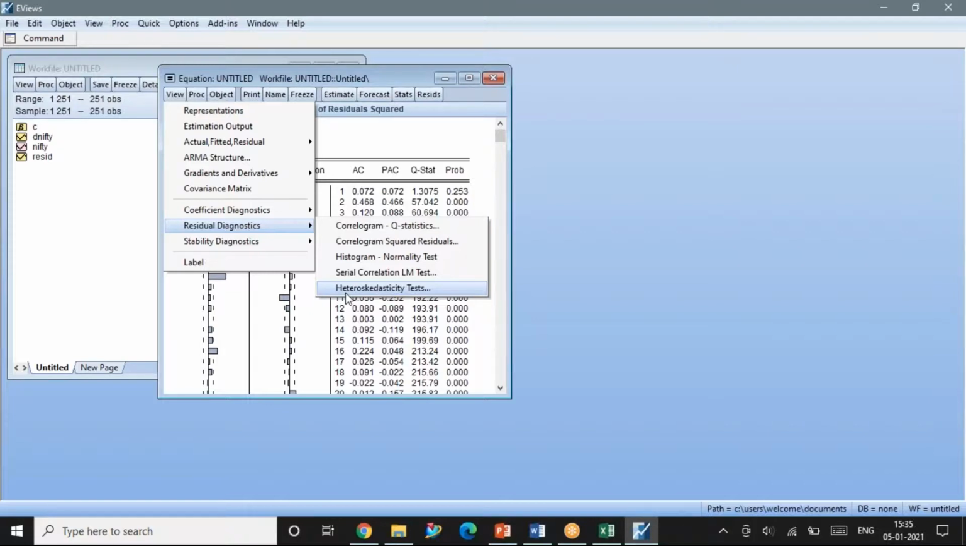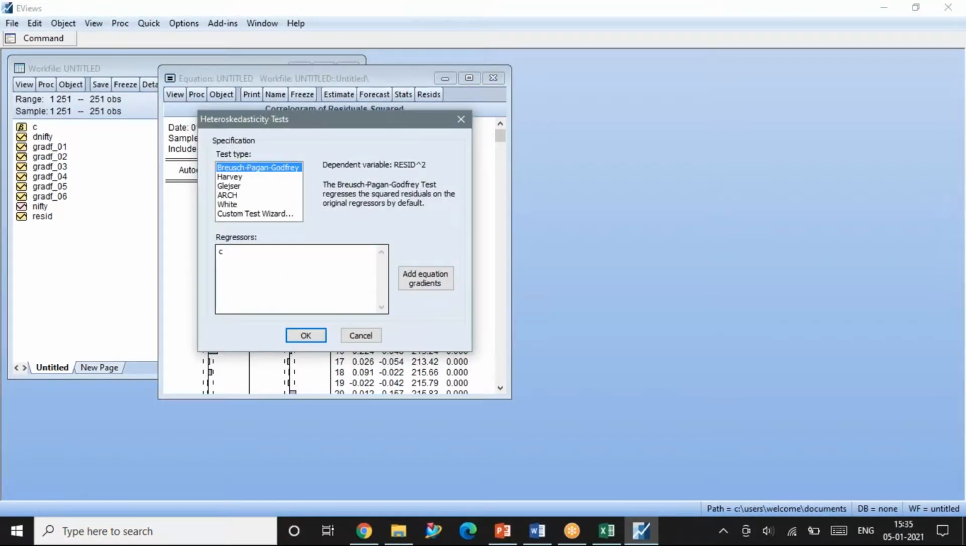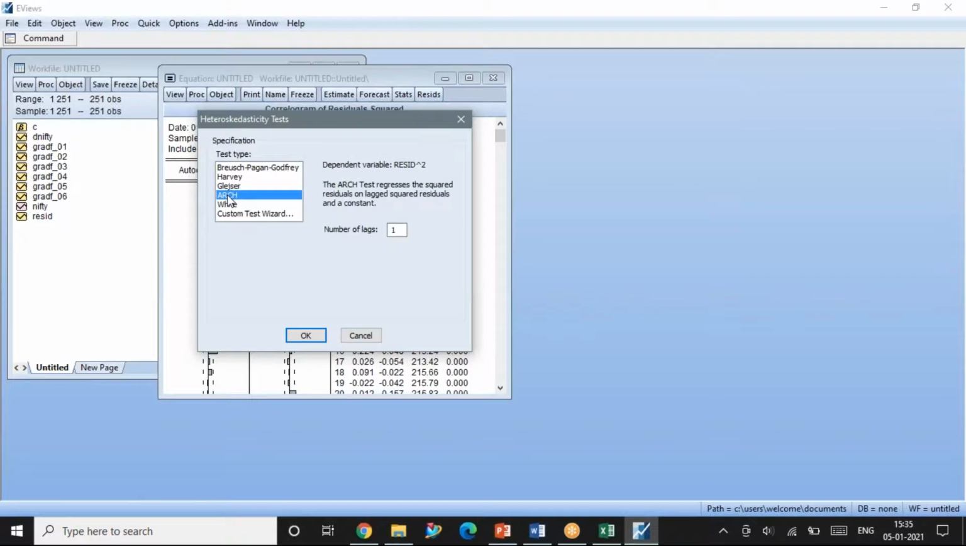Please note, from the output window, click on the View tab, Residual Diagnostics. The last option is heteroscedasticity. All these tests are for heteroscedasticity, and you can use any test. I'm using the powerful test called the ARCH test. I am selecting ARCH and clicking OK.